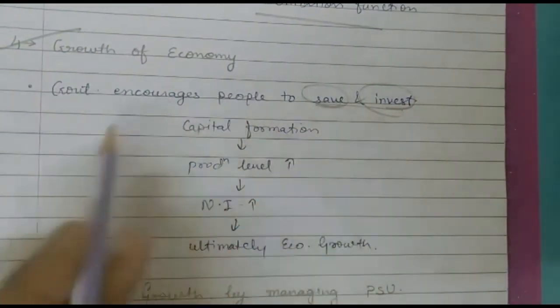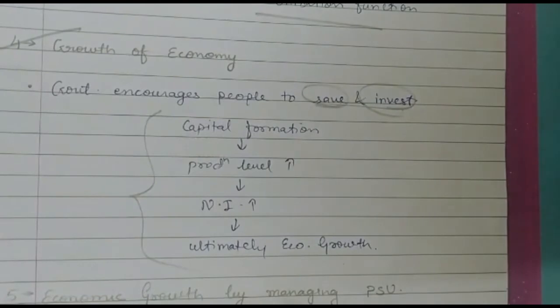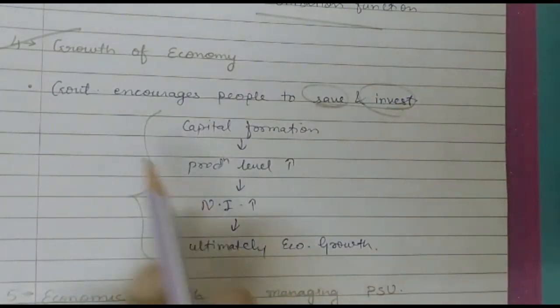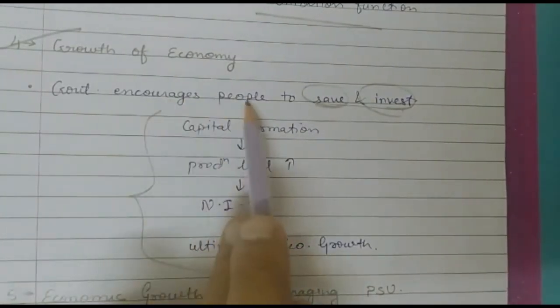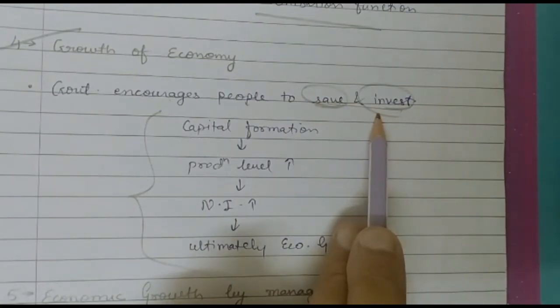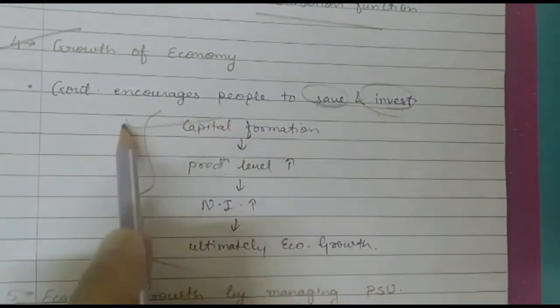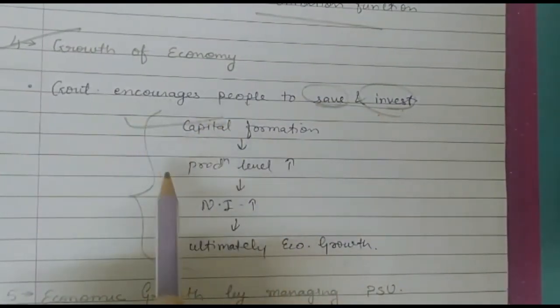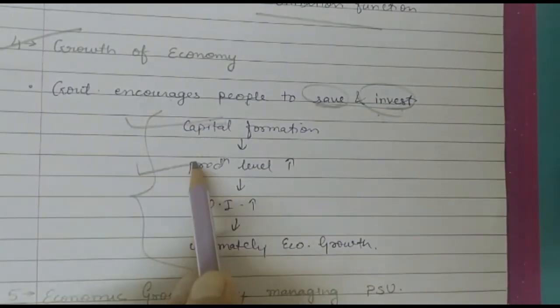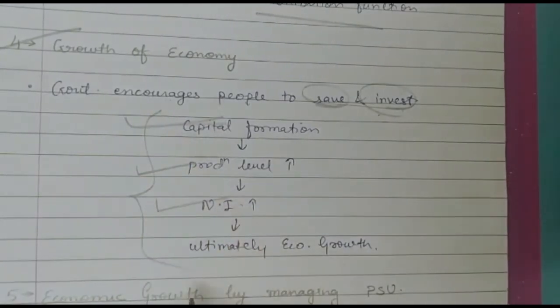If investment increases, these following things will automatically happen. See, once again, government encourages people to save and invest, which leads to capital formation. If more capital formation is done in the country, the production level will increase. Ultimately, national income of the country increases, and ultimately economic growth will be there.